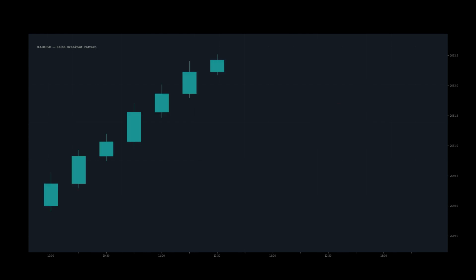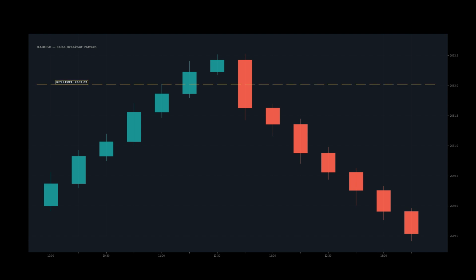The false breakout is the most profitable pattern when identified correctly. Price breaks a level with a wick, triggers stops and breakout entries, then immediately reverses and closes back inside the range. In this example, price wicks above the key level, but the body is small and closes back toward the range. The next candle confirms the false break by closing back inside. Everyone who bought the breakout is now trapped. Enter in the reversal direction at the close of the confirmation candle. Stop 10 to 15 points beyond the false break wick extreme.